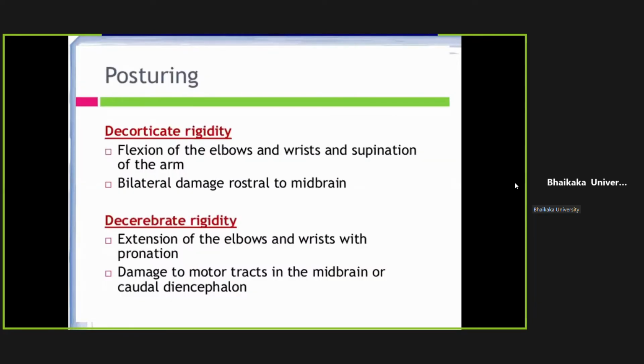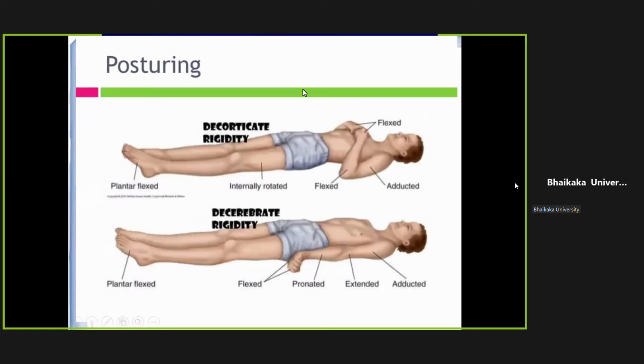The second point is posturing. There are two types of things. One is whether one side of the body is not moving, or whether both limbs are abnormally moving. This is about both limbs abnormally moving. Whenever you give some painful stimuli, if the patient develops flexion of the upper limb along with adduction of the shoulder, flexion of the elbow, and flexion of the fingers and wrist, with extension of the lower limbs, internally rotated, and plantar flexion, this is known as decorticate rigidity.